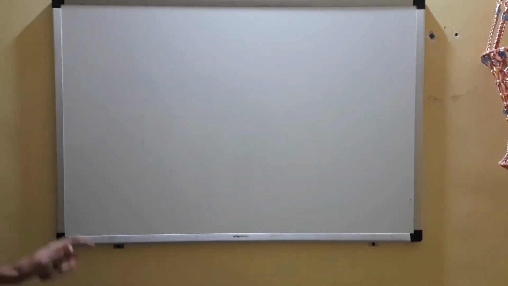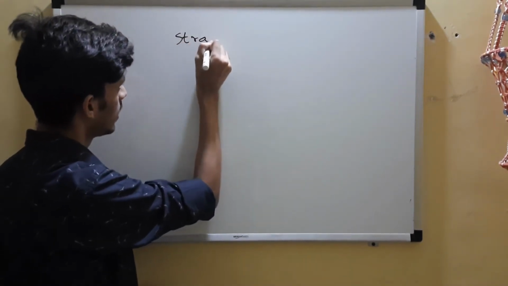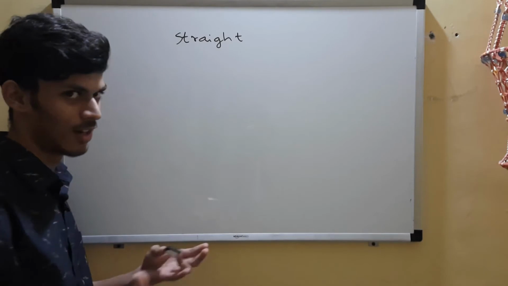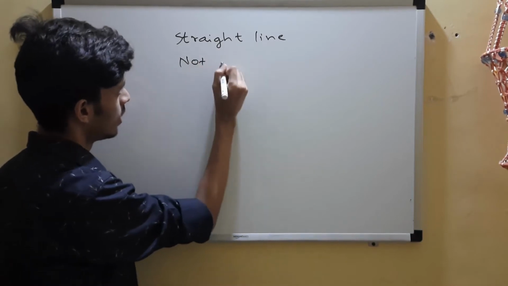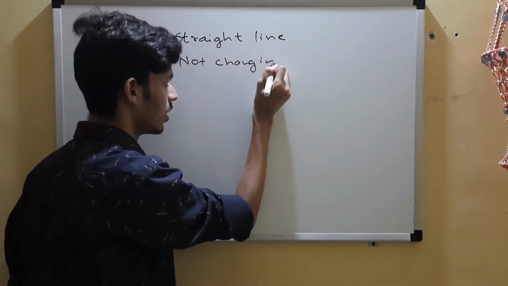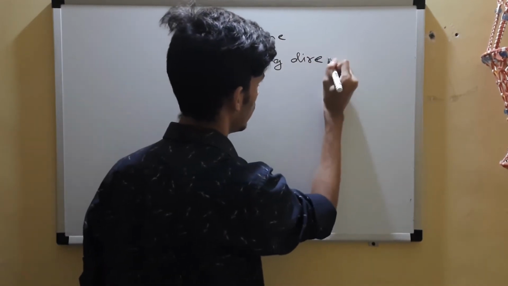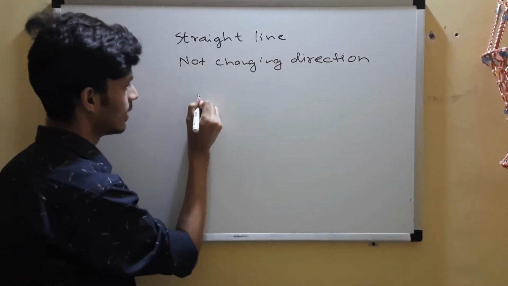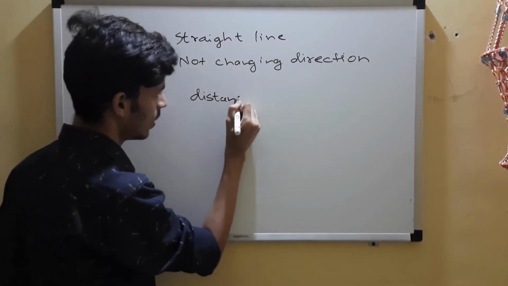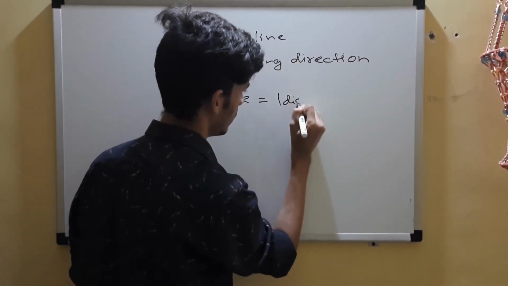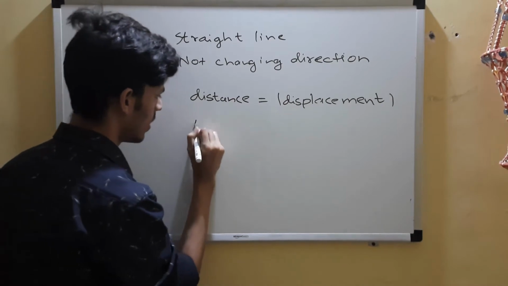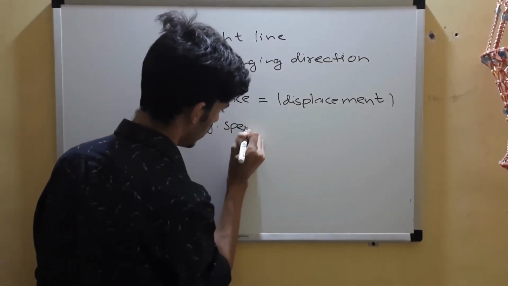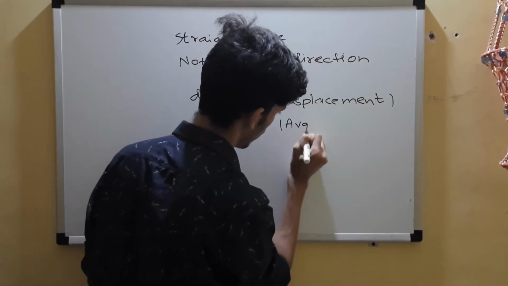Okay, so one more point which I missed out to mention was: suppose you're traveling in a straight line, which will be the case in 1D. You are traveling in a straight line and you're not changing direction. Then you can easily say that distance equals mod of displacement. Just feel this sentence. Or you can say average speed equals mod of average velocity.